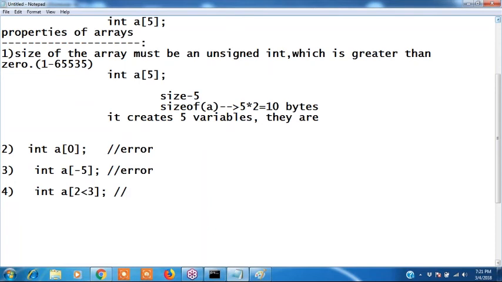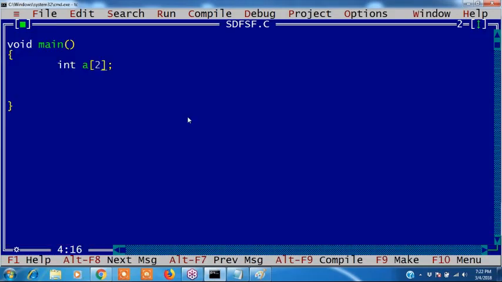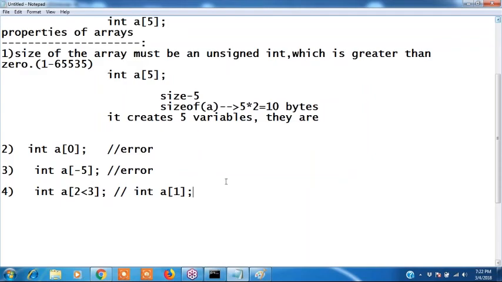What is 2 less than 3 value, Ruhina? 1. Then it takes int a of 1. 1 means with one element we can create array. See here, if I write 2 less than 3, this is valid. See, there is no errors, there is no warnings. This is valid.